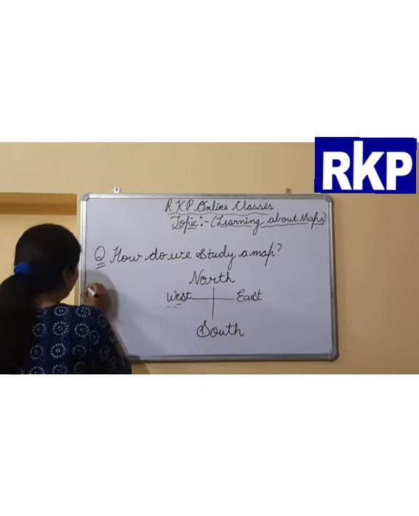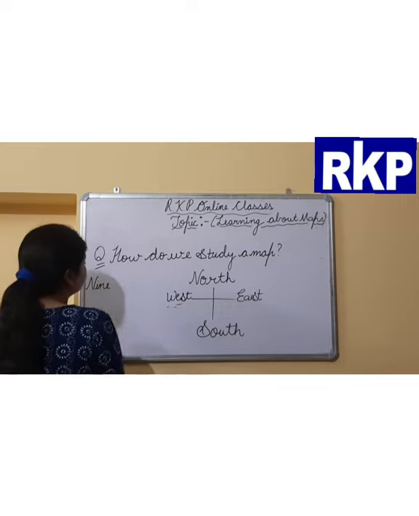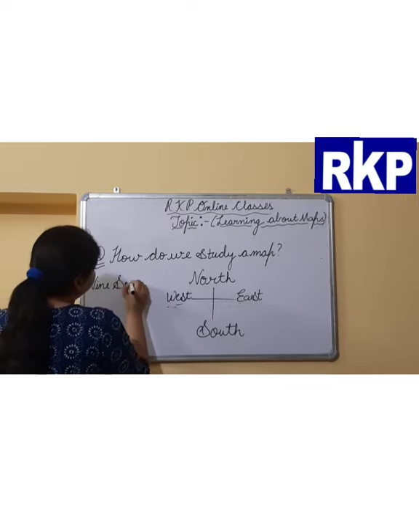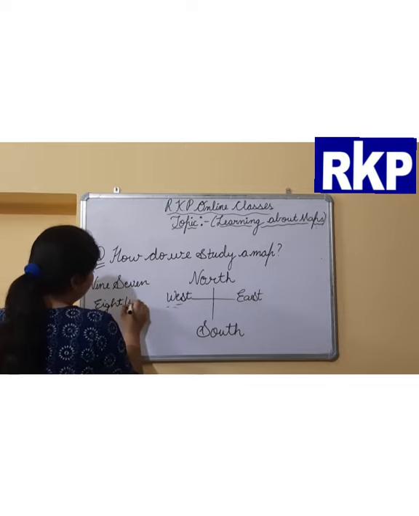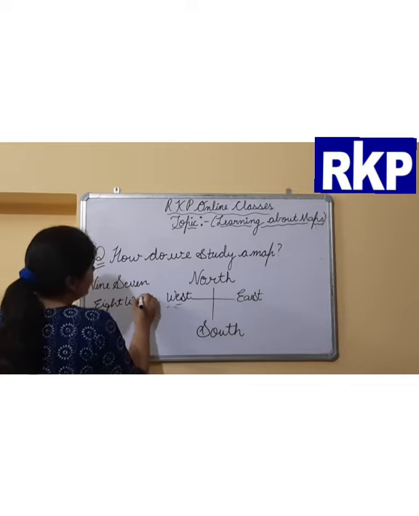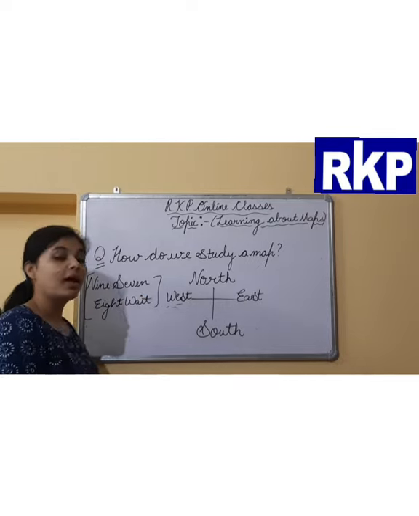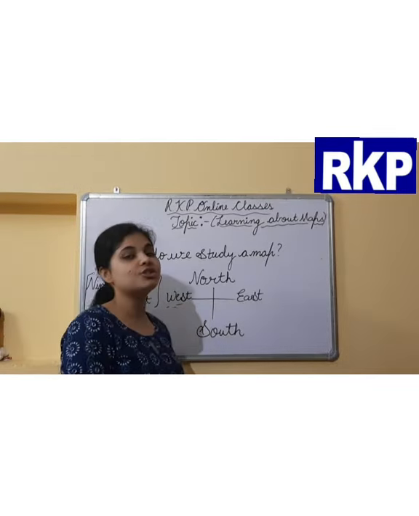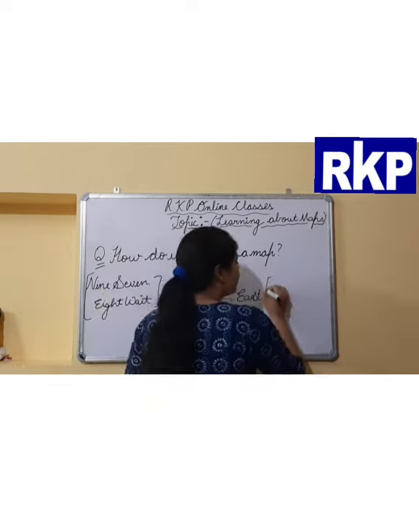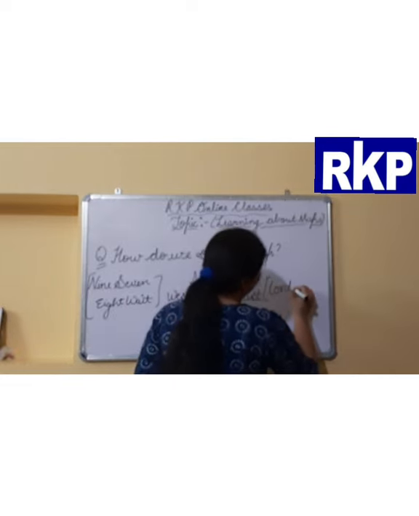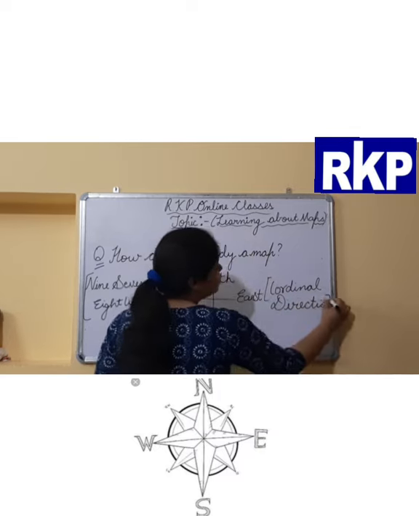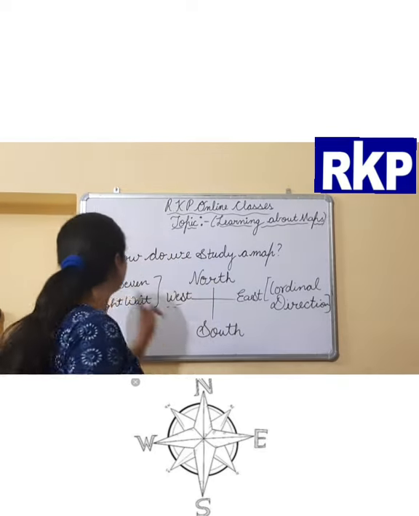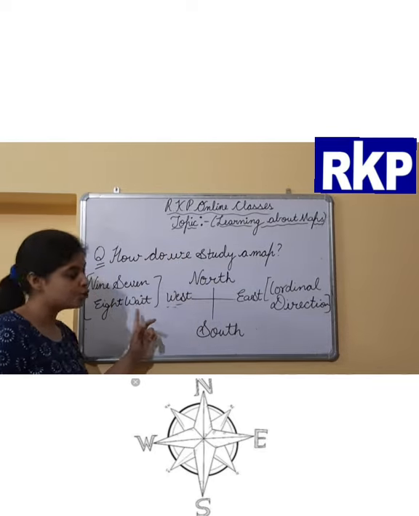That is 9, 7, 8, wait. There is a trick to remember these 4 directions. And you know that these directions are also known as cardinal directions. They are also known as cardinal directions. And there is a method through which we can remember these cardinal directions. That is 9, 7, 8, wait.